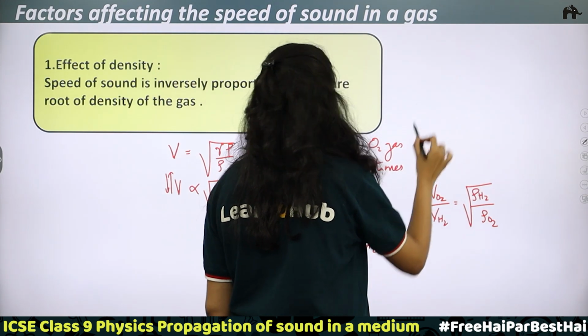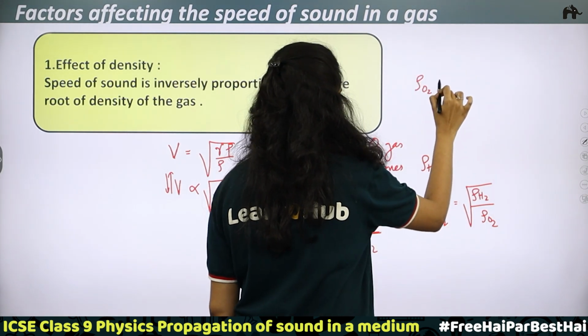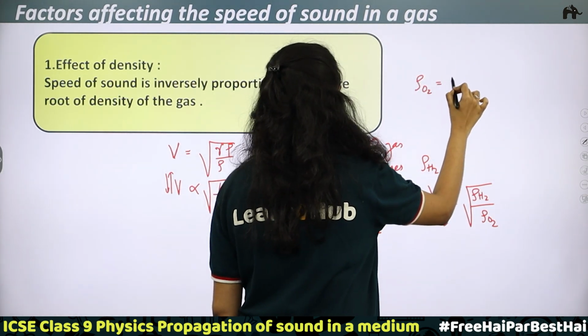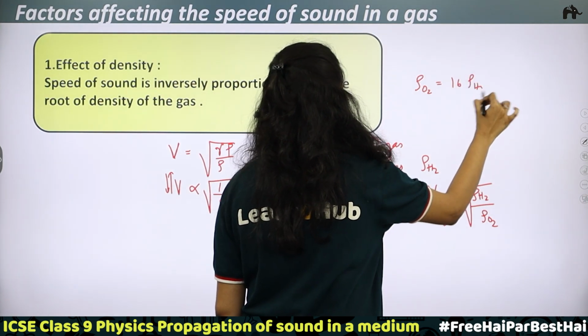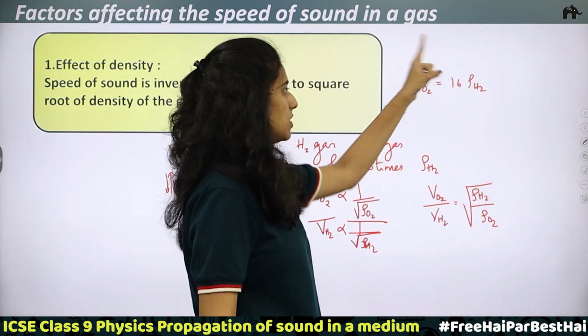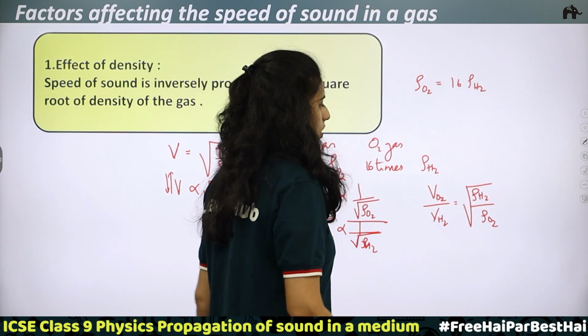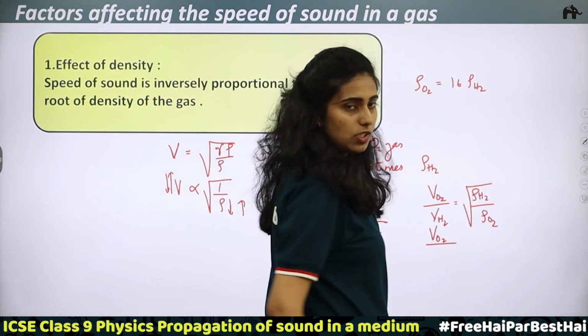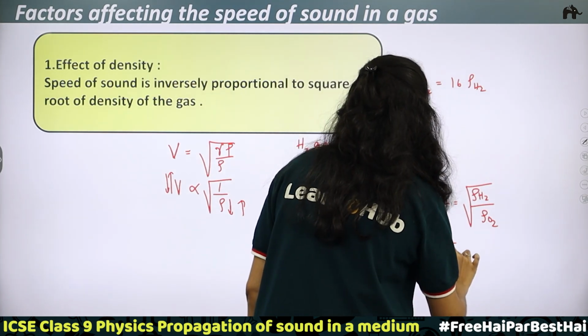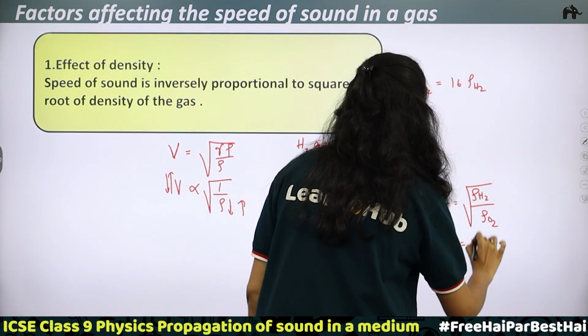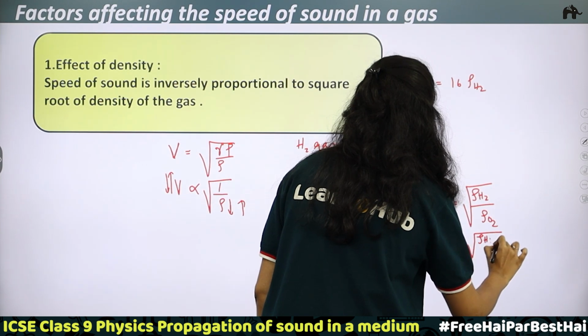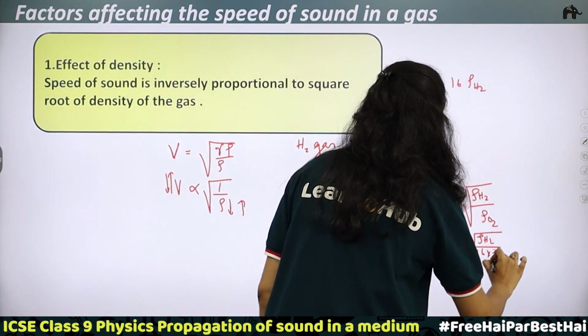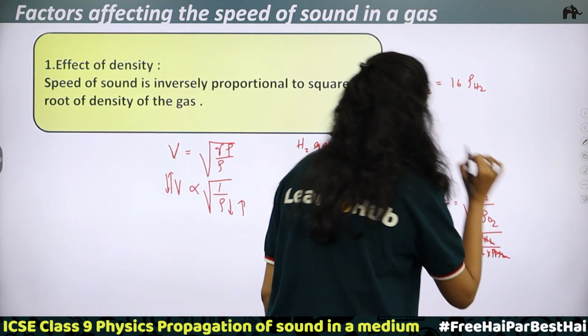Now, what is the relation? Rho O2 is equal to 16 rho H2. That is, the density of oxygen gas is 16 times the density of hydrogen gas. So here VO2 divided by VH2 is equal to root of rho H2 divided by 16 times rho H2. Rho H2 gets cancelled.